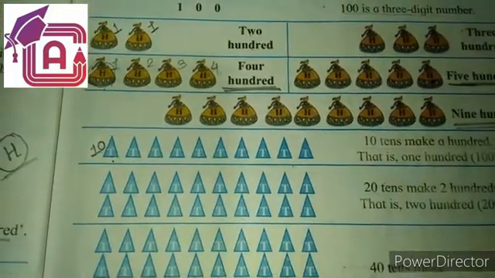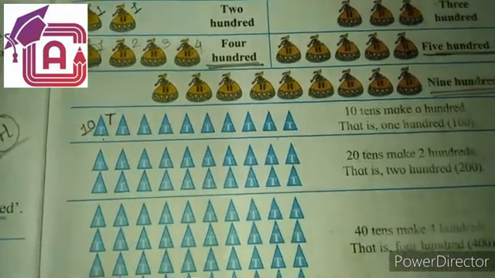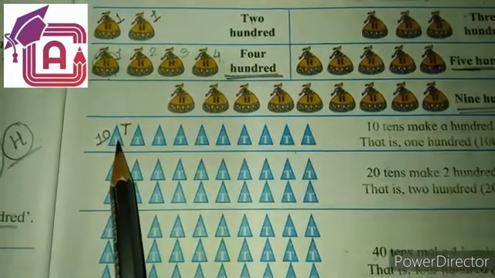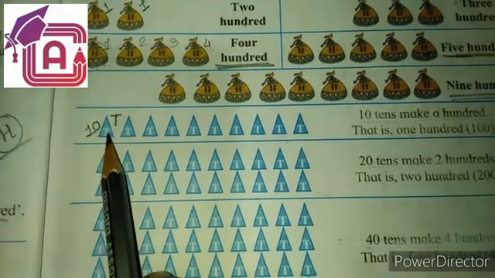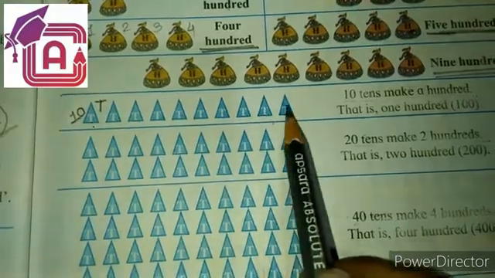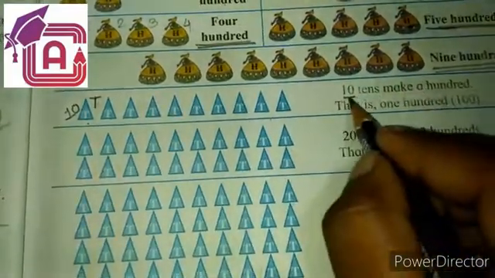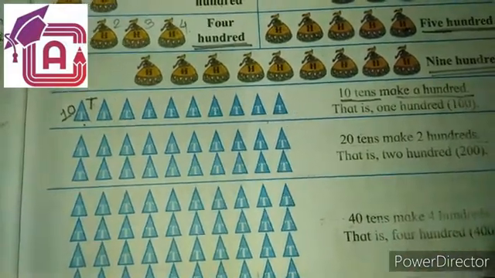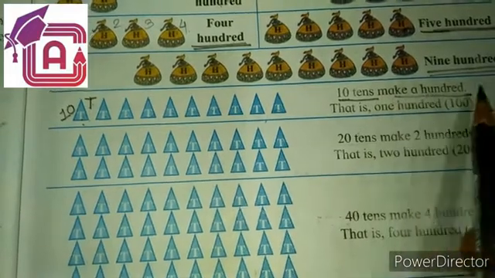The value of this one triangle is 10. It is represented with the help of the letter T. T means 10. What is the value of one triangle? 10. So count how many tens are there: 1, 2, 3, 4, 5, 6, 7, 8, 9, 10. Yes, 10 bags of tens. So 10 tens make a 100. We already learned that 10 tens make a 100.